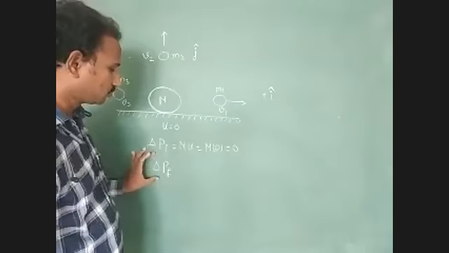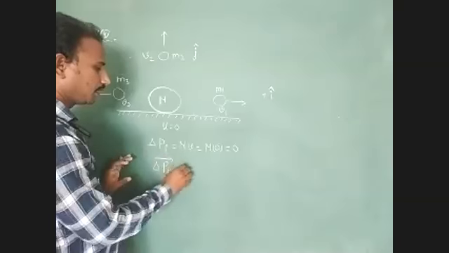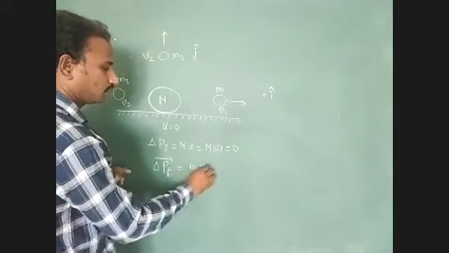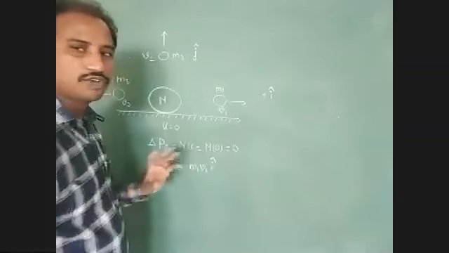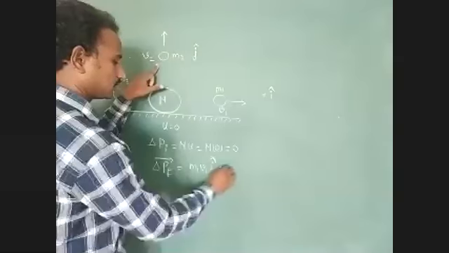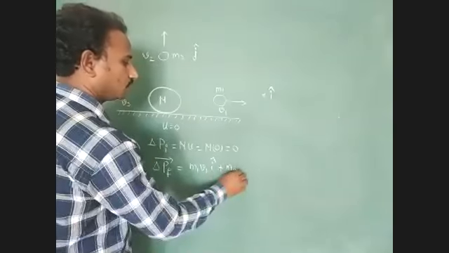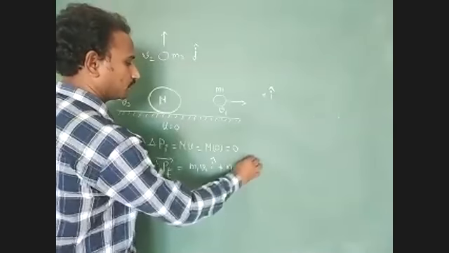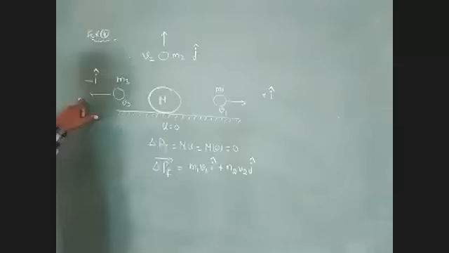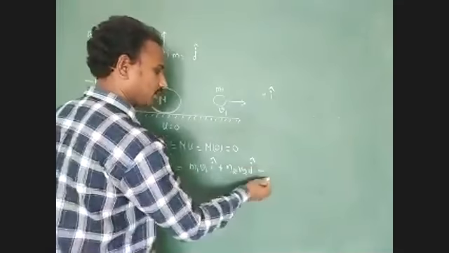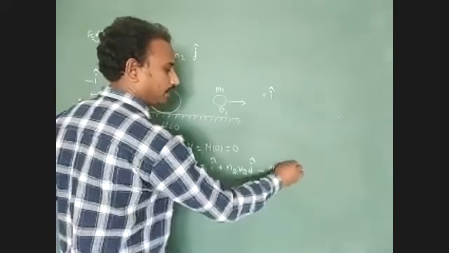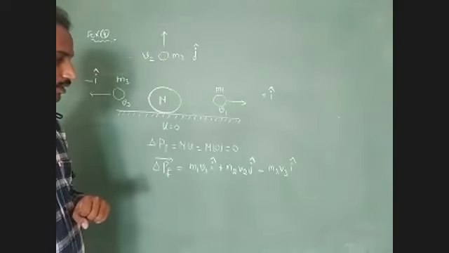Now we find the total momentum of the system, P f bar, equal to m1 v1 i cap, plus, for the second fragment, m2 v2 j cap. The third fragment is moving along the negative x-axis direction, so we write minus m3 v3 i cap. Understood?